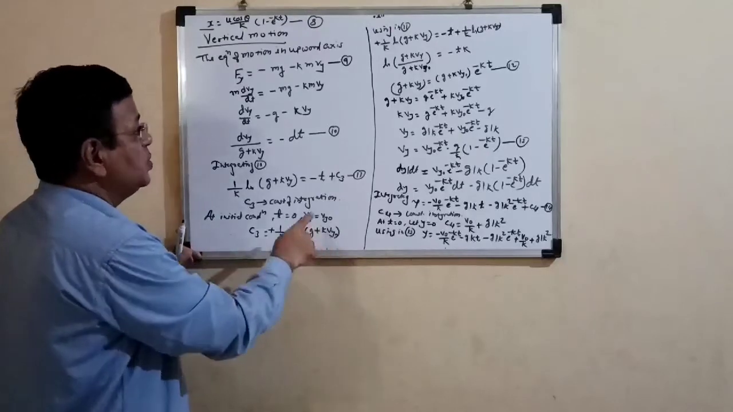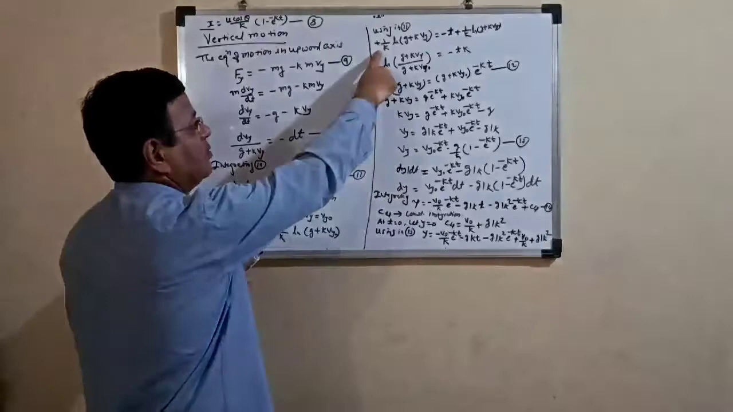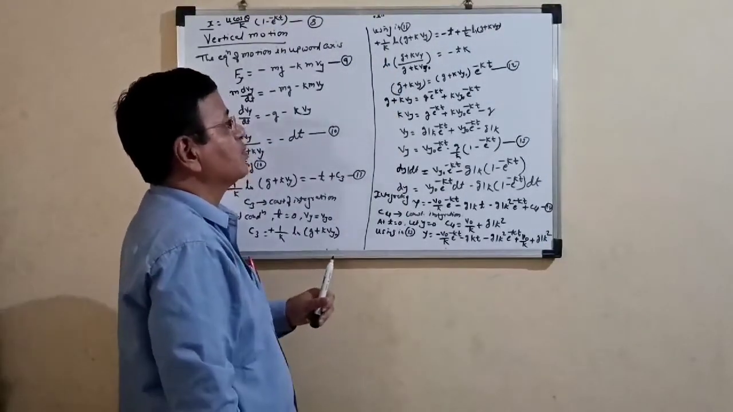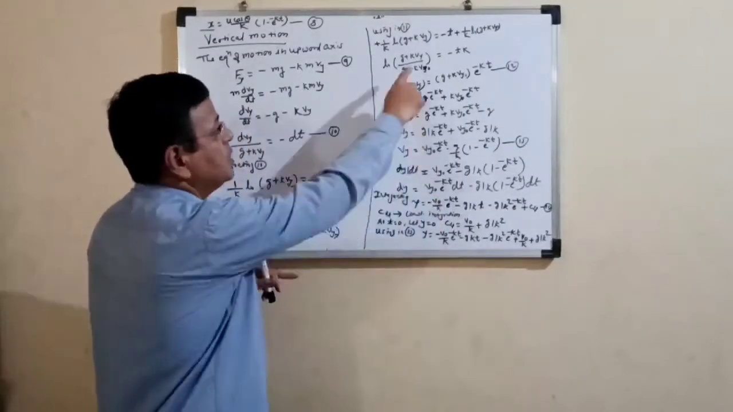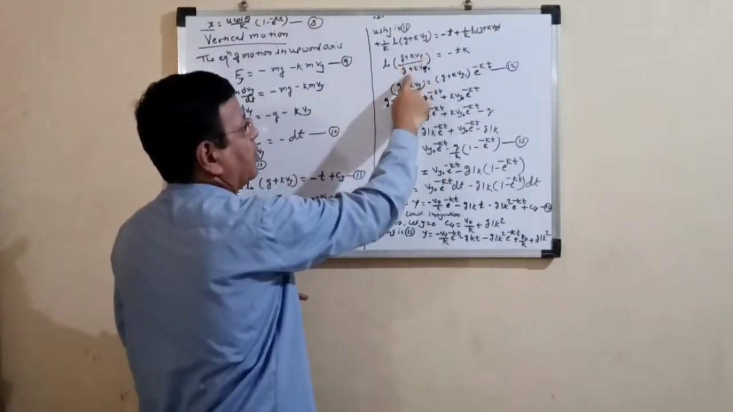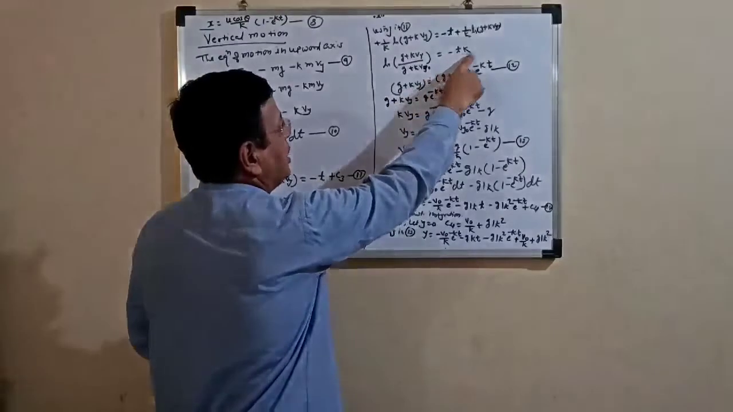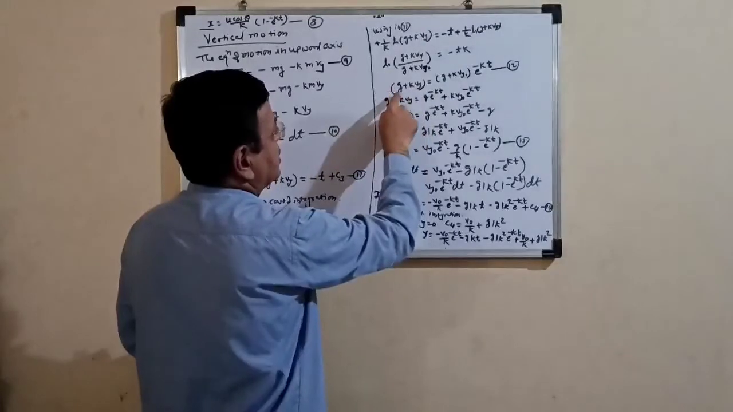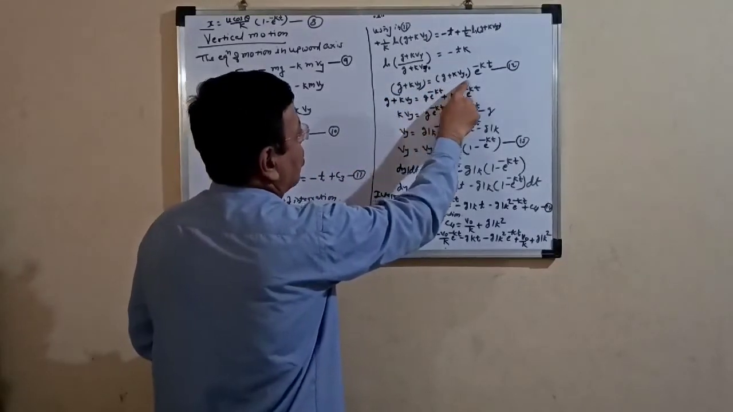Then using this c3 in equation number 11, we get this equation, that is 1 upon k ln of g plus k vy is equal to minus t plus 1 upon k ln of g plus k vy0. So by using the logarithmic rule, we get ln of (g plus k vy) upon (g plus k vy0) is equal to minus k t. So we solve this equation in such a way that g plus k vy is equal to (g plus k vy0) e raised to minus kt.